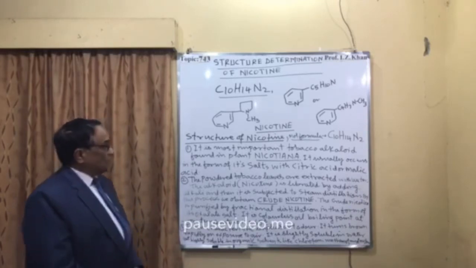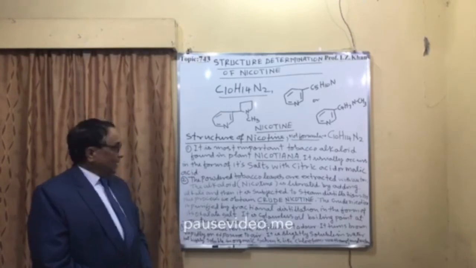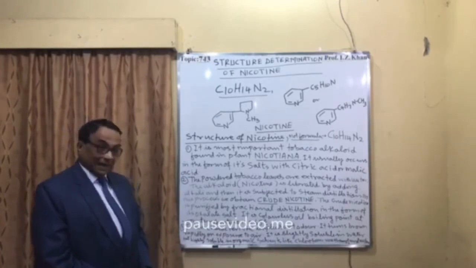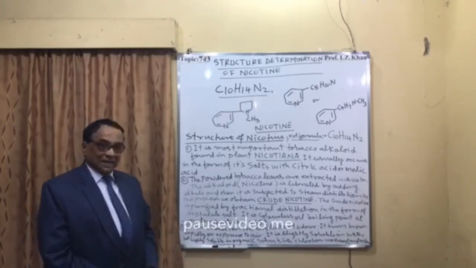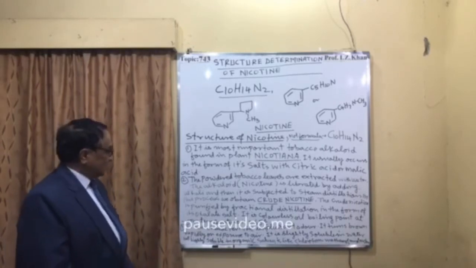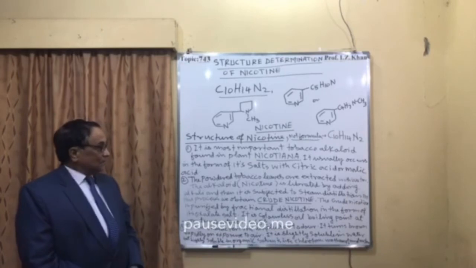Number 2, the powdered tobacco leaves are extracted with water, and the alkaloid, that is nicotine, is liberated by adding alkali. Then it is subjected to steam distillation, and with this process we can obtain the crude nicotine.